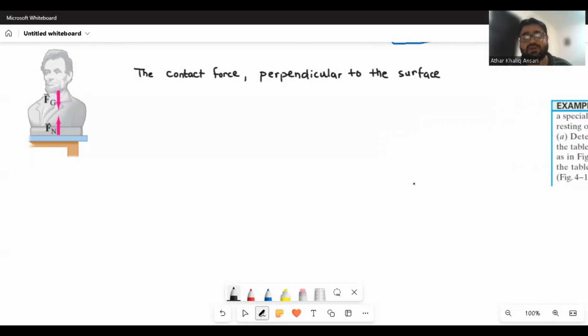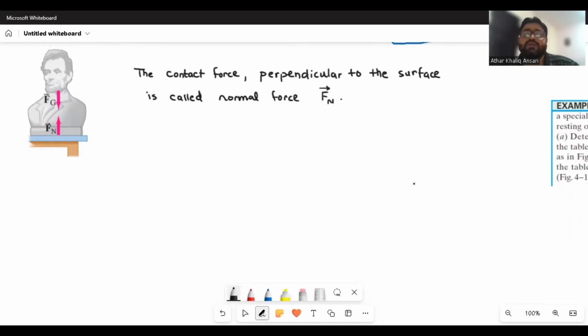So the contact force which is perpendicular to the surface is called the normal force, and it is usually represented by the force with the subscript n, Fn.